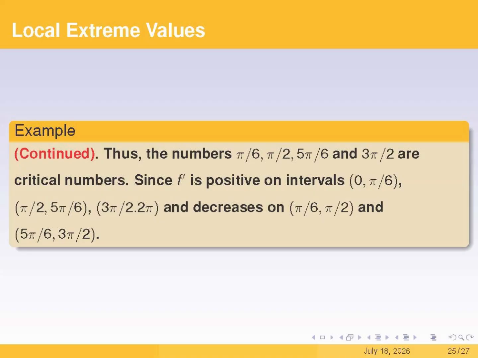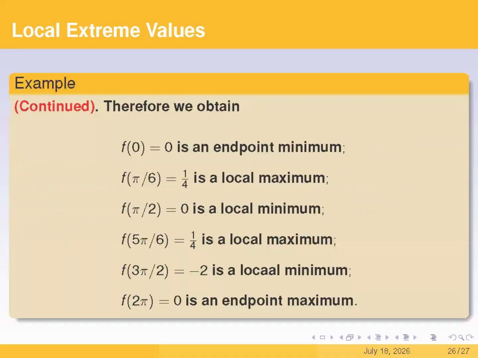This tells us that the function f is increasing on the open interval from 0 to pi/6, the open interval from pi/2 to 5 pi/6, and the open interval from 3 pi/2 to 2 pi, and decreasing on the open interval from pi/6 to pi/2, and the open interval from 5 pi/6 to 3 pi/2. By applying the theorem we discussed earlier, we can classify the extrema for these 6 critical points, just like you see on the screen.